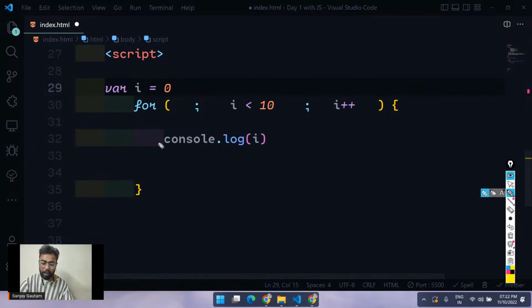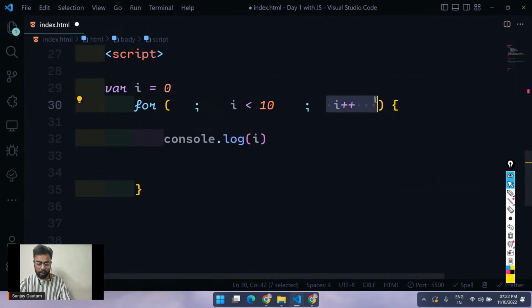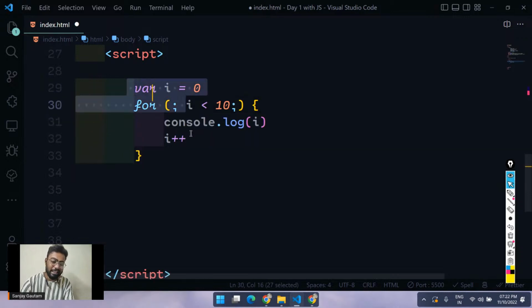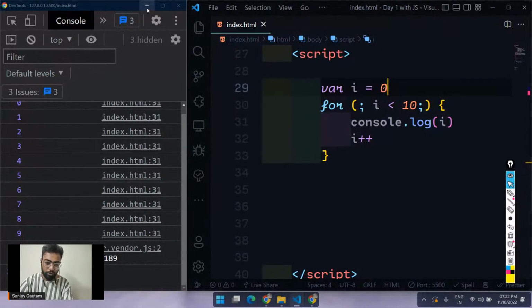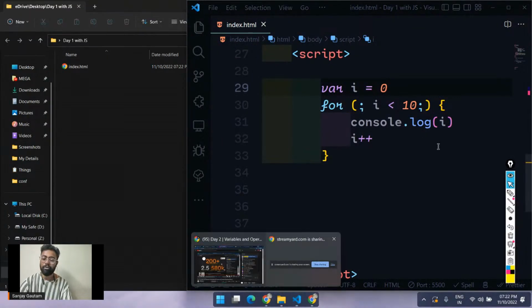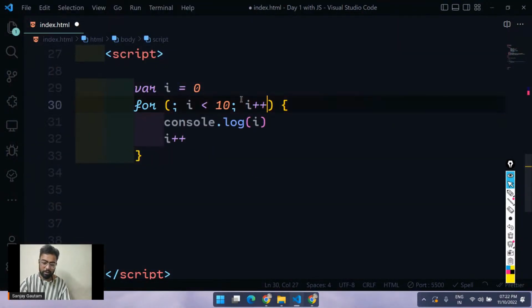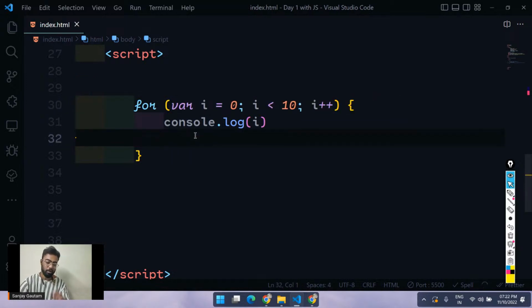And also, you don't have to put this condition here. Remember what I told you: as soon as whatever code you have inside your block got executed, it will come to this third part. So why don't we just put this thing directly at the very bottom? You can also do this. It is also one of the for loop statements. You will see these kinds of statements a lot in interview questions. So this is one more kind of for loop statement. If you have any doubts still, you can just ask me. By the way, if you're feeling it's a little difficult, just type this thing directly here, so don't just go with the traditional for loop.